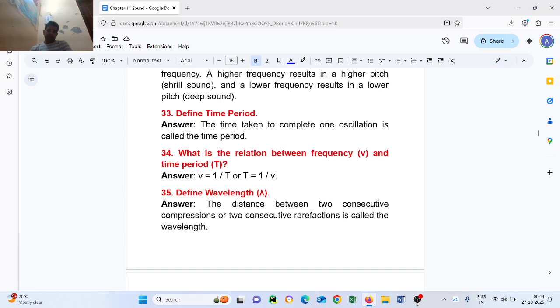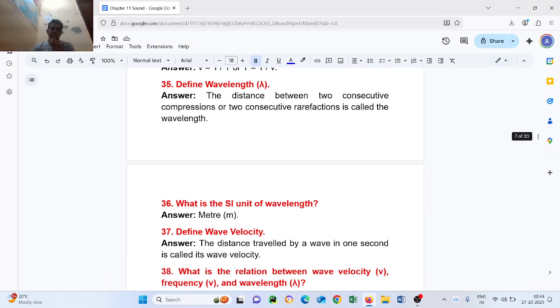Question number 35. Define wavelength. The distance between two consecutive compressions or two consecutive rarefactions is called wavelength. Question number 36. What is the SI unit of wavelength? Meter. Question number 37. Define wave velocity. The distance traveled by a wave in 1 second is called wave velocity.